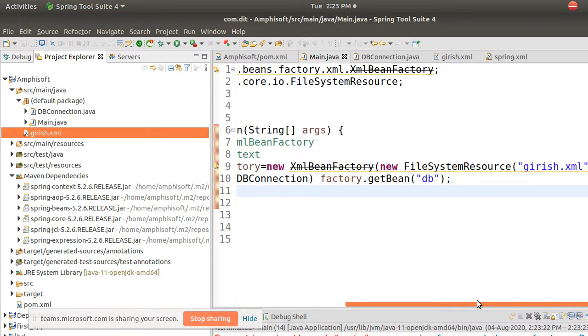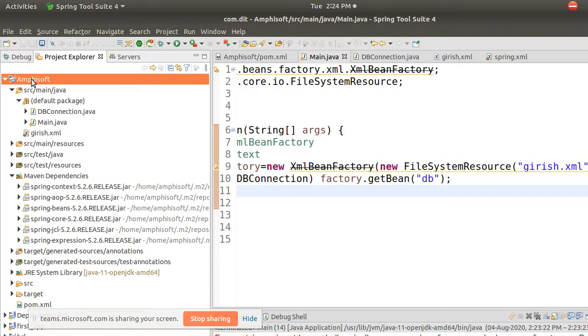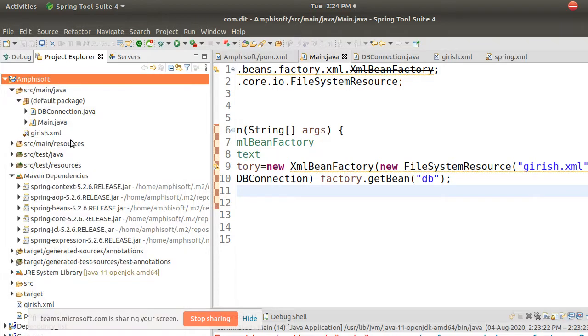Girish XML, okay, it's correct. What you can do is copy it and paste it as a, okay, yeah. So now you are getting it, right?